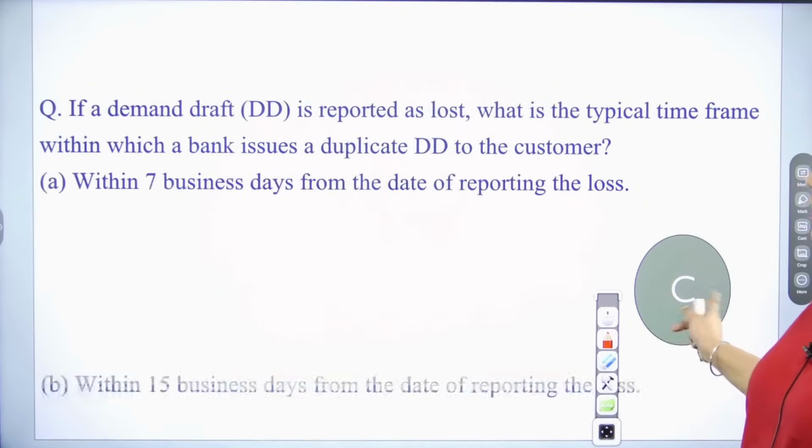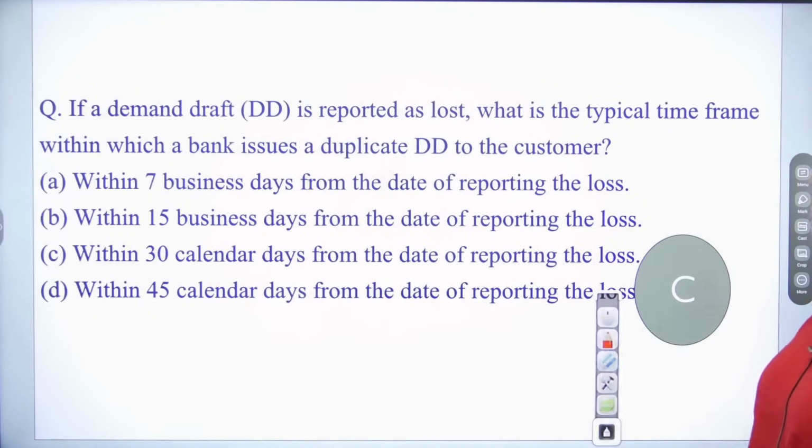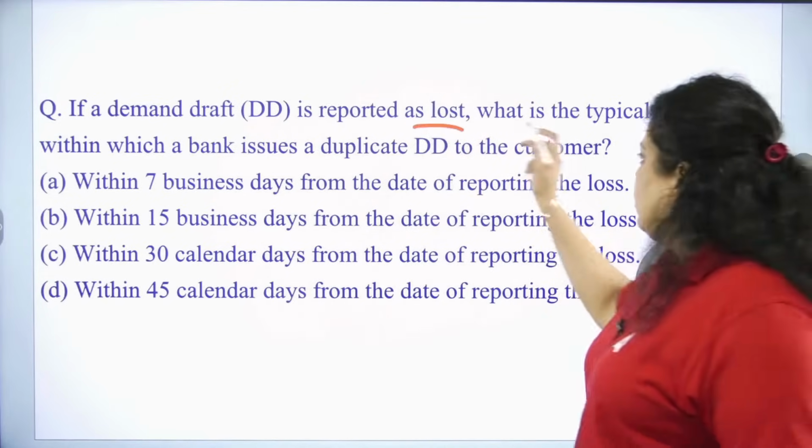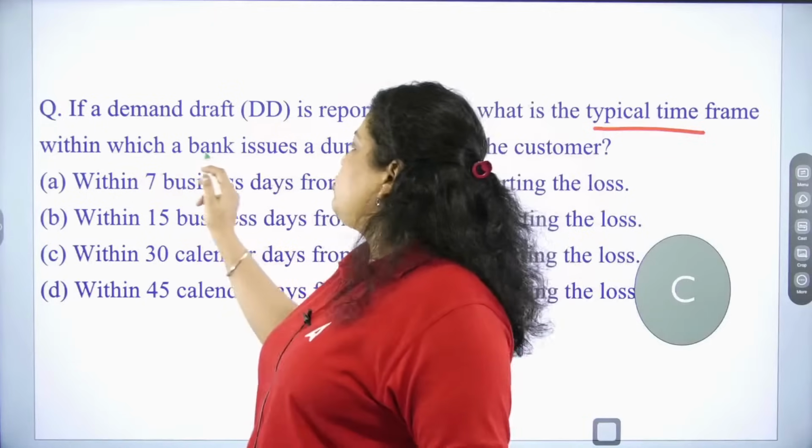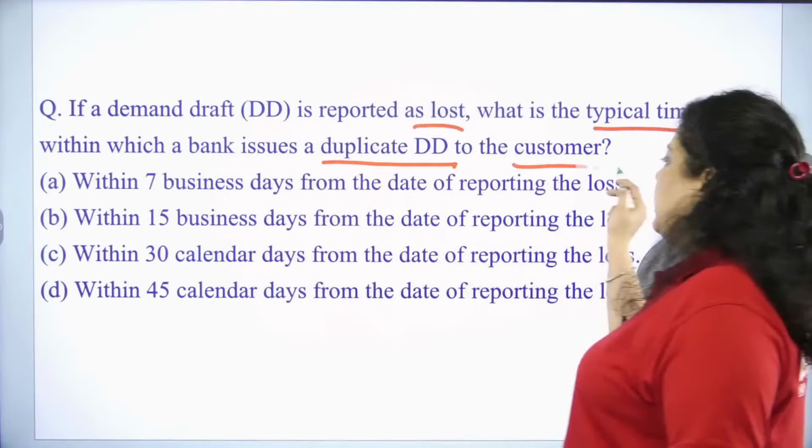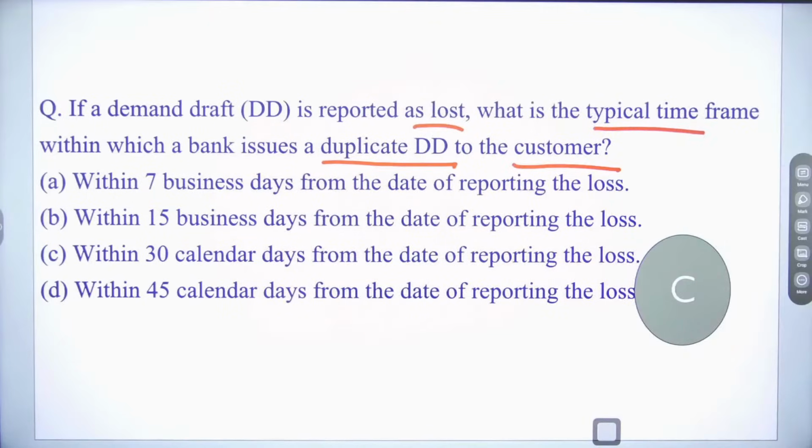Okay, next question. Achha, the options are already there. The next question is talking about this: if a demand draft is reported as lost, what is the typical time frame within which the bank issues a duplicate demand draft to the customer? So the demand draft has been misplaced or stolen or whatever happened.